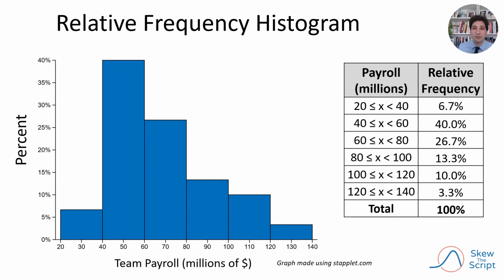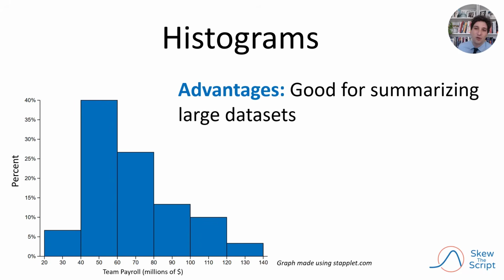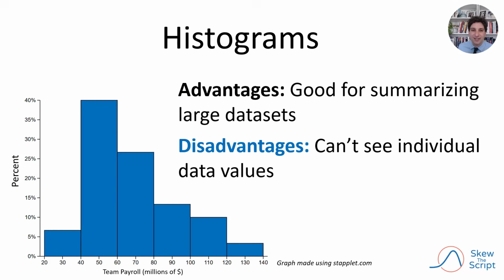We can take these relative frequencies and construct a relative frequency histogram. It looks basically the same as the raw frequency histogram we did earlier, but now the y-axis is the percent or relative frequency. So the bar heights tell you the percent of the data set contained within a certain bin. The key advantage of histograms is that they're great for summarizing large data sets, as the bins help you group the data, making patterns easier to see. However, the largest disadvantage is that you can't see the individual data values at all. Instead, you can only see an interval that contains those values.